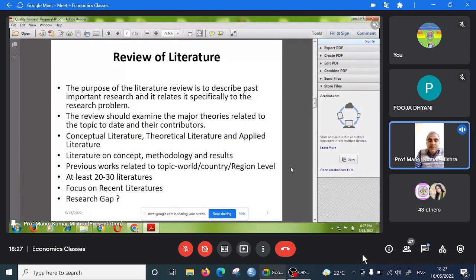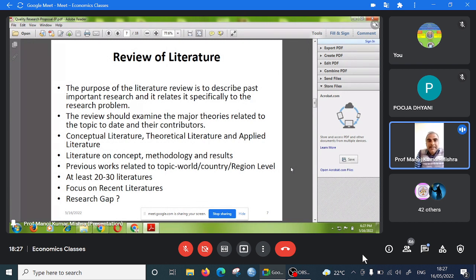So in this literature review, we include the conceptual literature, theoretical literature and applied literature. Concept: you try to discuss the concept. Theory: what theory has been given by other researchers. And applied literature: what research has been done in the context of the particular area. We will study this. So literature on concept, literature on the methodology, literature on the result. These are very important.